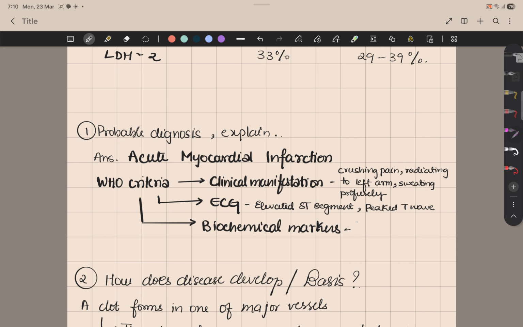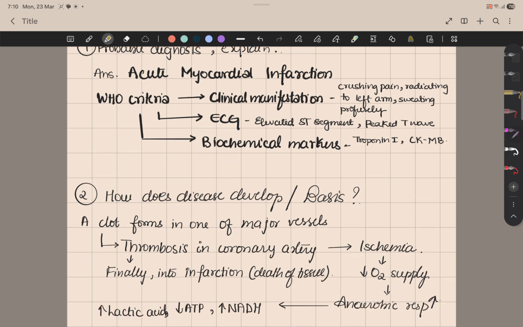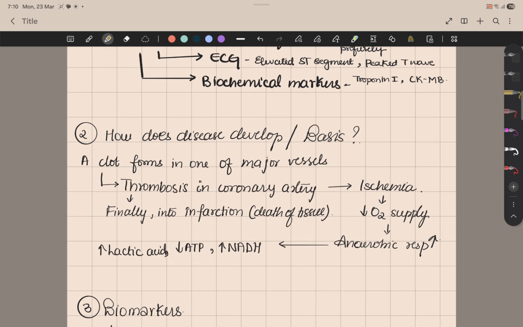Biochemical markers, the most important markers you will have are troponin I, then you have CKMB. These are the two most important. And then coming to how the disease develops, or the basis of myocardial infarction. Basically a clot forms in one of the major vessels. That clot will traverse and go into the coronary artery.